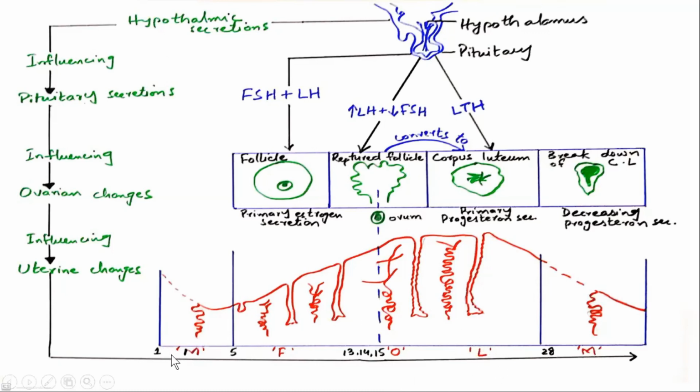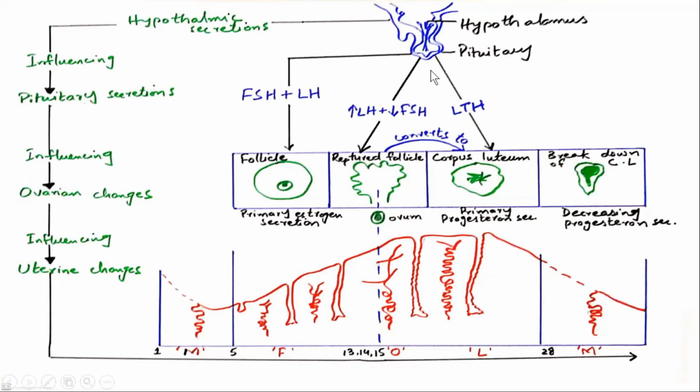So here you can see day 1 to 5, and here after day 28 till 5. This is the menstruation phase during which the bleeding occurs, right? But after day 5, what happens? The hypothalamus secretes its secretions, which influence the pituitary gland here.